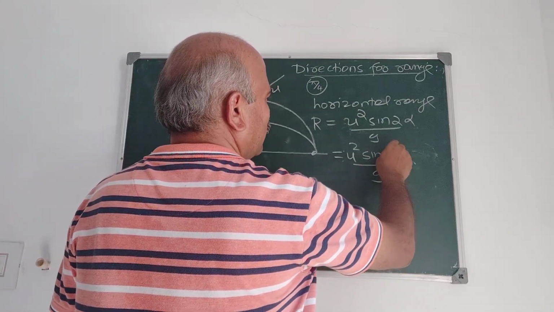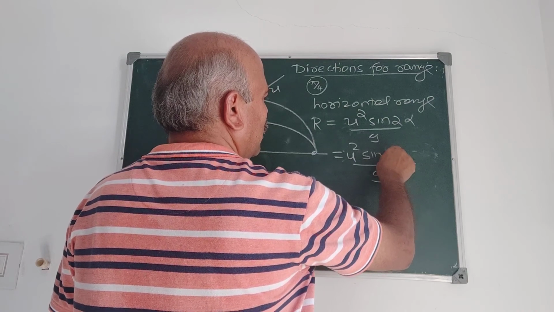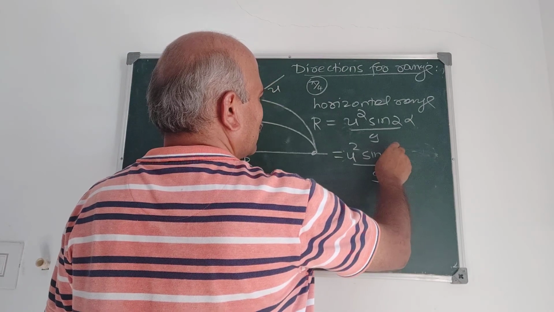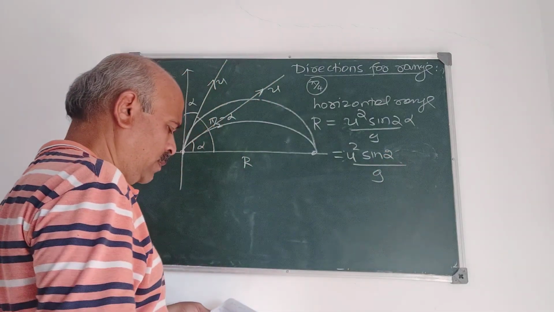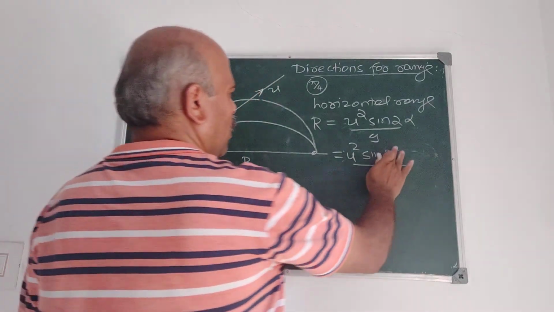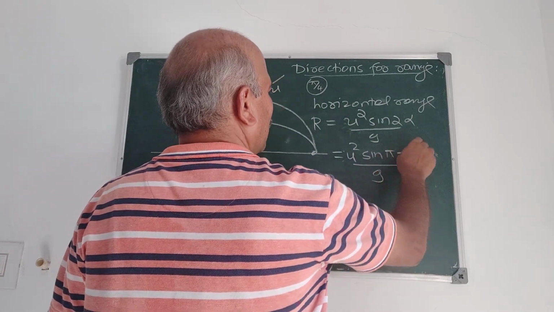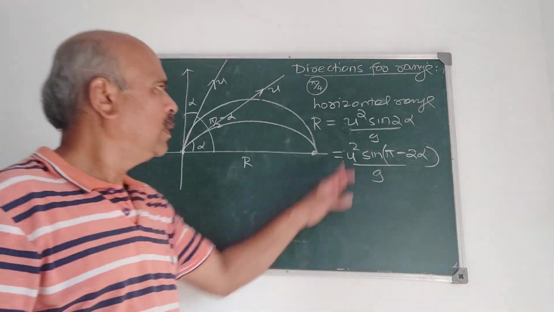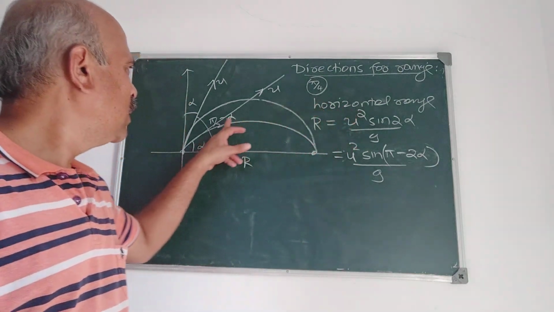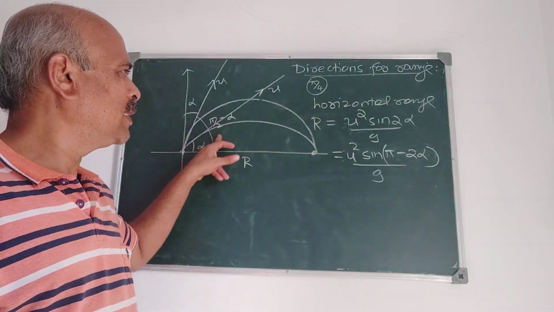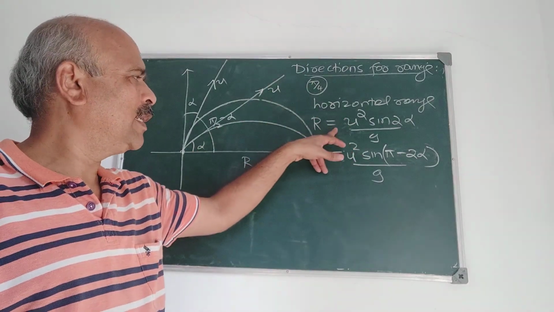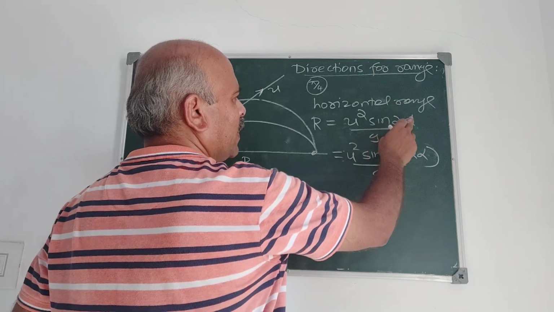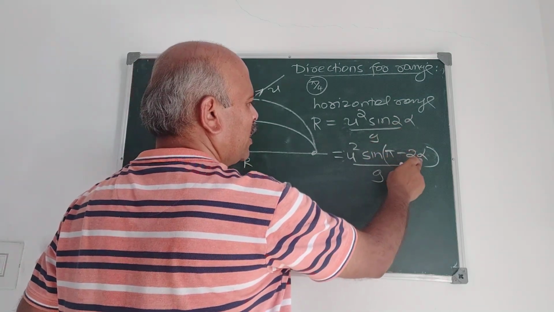It is sin of 2 alpha, which can be written as sin of pi minus 2 alpha. Now it is correct. What I am going to prove is that alpha and pi by 2 minus alpha give the same horizontal range. I start with R. Horizontal range is given by this, but using trigonometry, sin theta is the same as sin of pi minus theta.